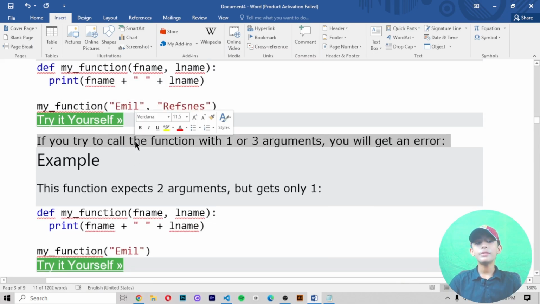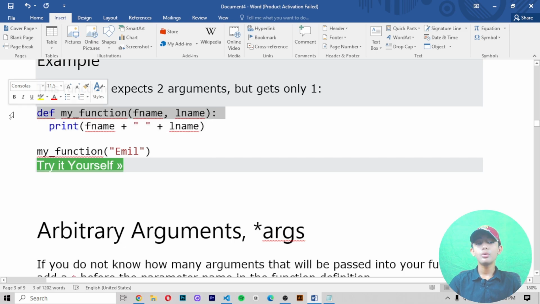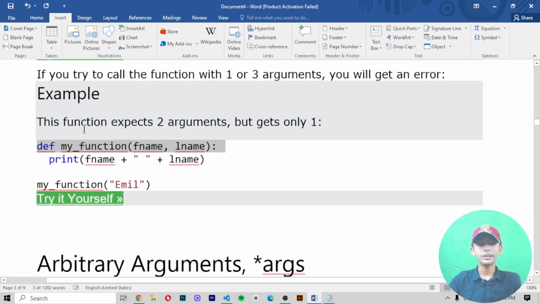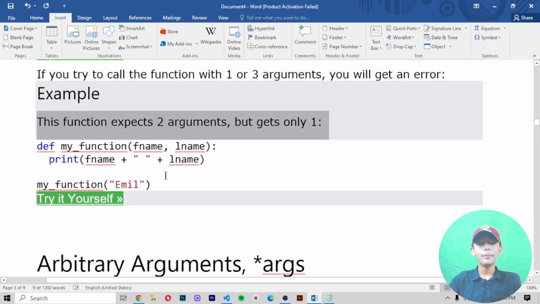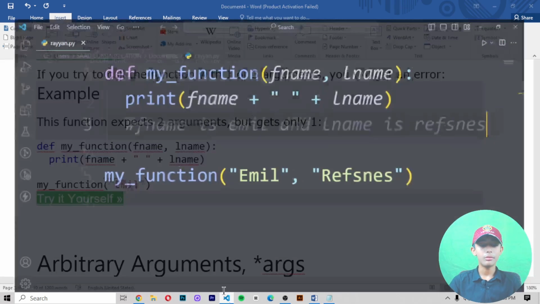If you try to call the function with 1 or 3 arguments, you will get an error. This function expects 2 arguments but gets only 1. In this example, the function expects 2 arguments but it gets only 1. Let me show you.